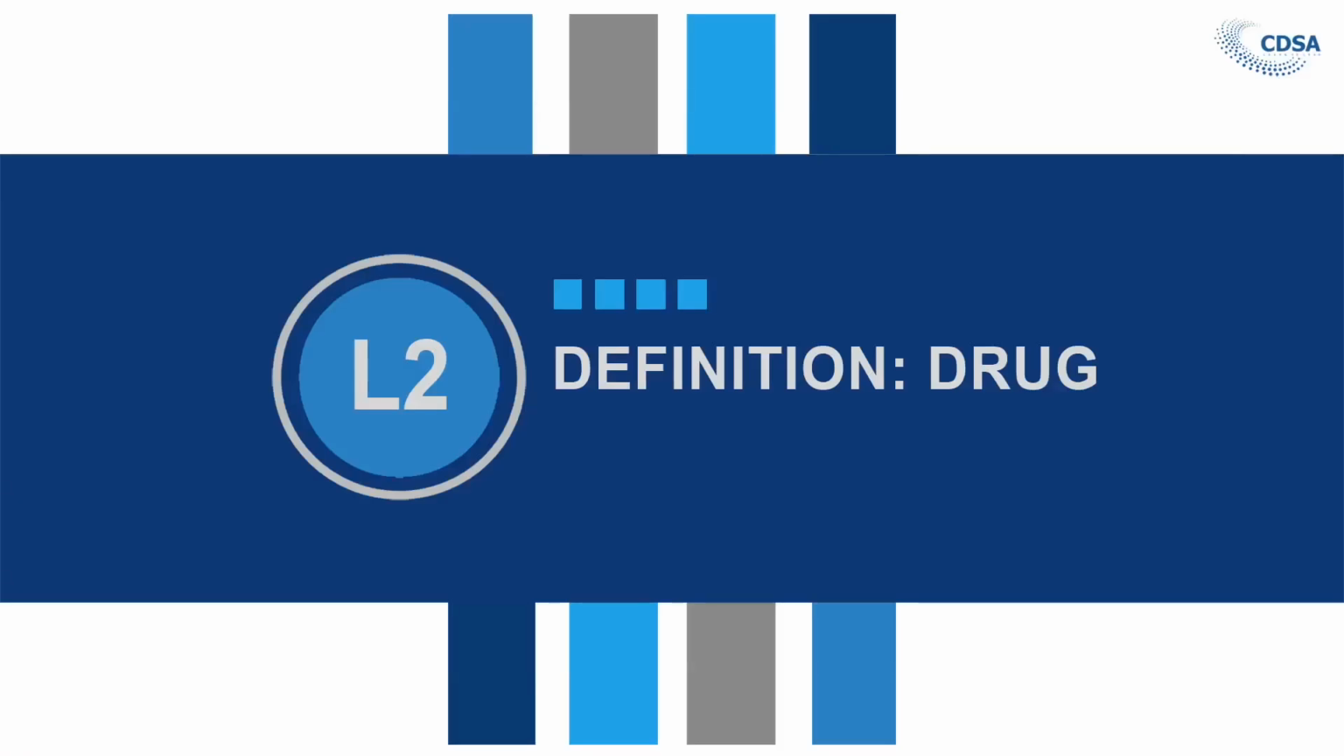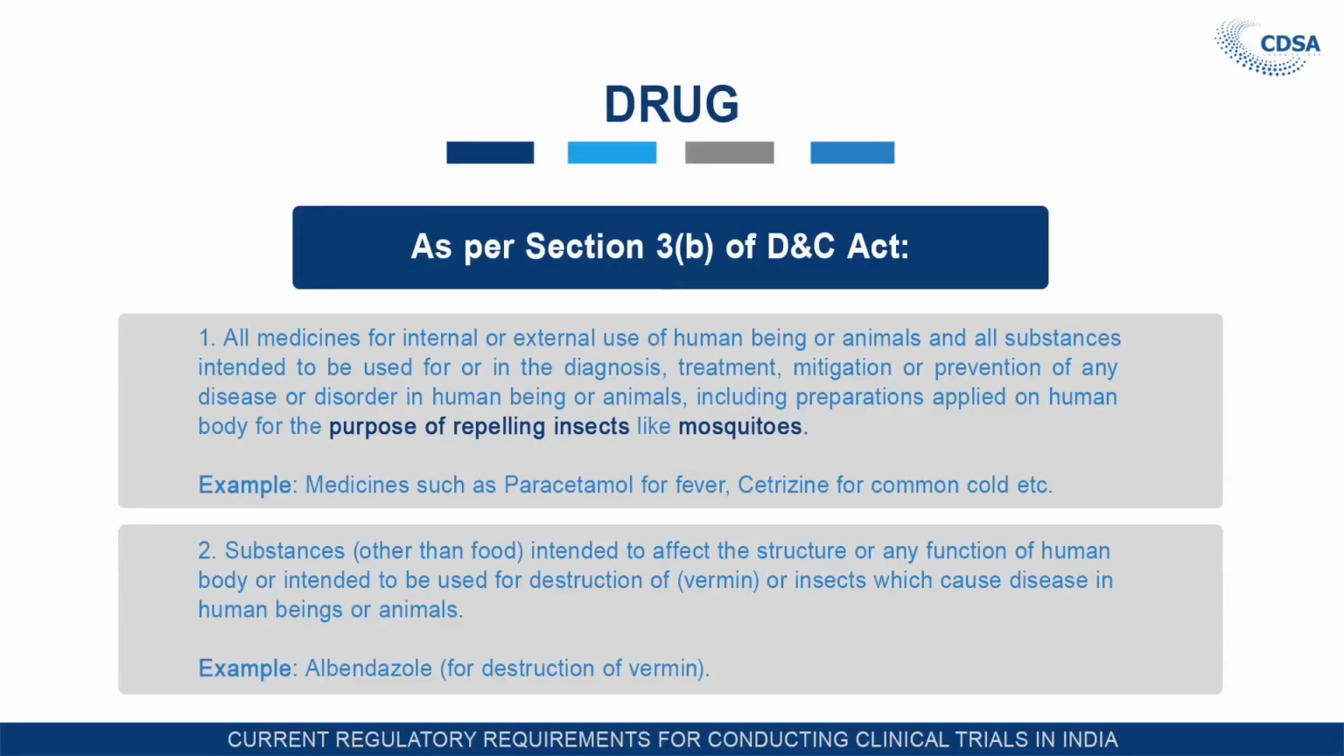So, the first is the definition of the drug. What is meant by drug? Section 3(b) of the Drugs and Cosmetics Act gives the definition of a drug. This definition has been divided into 4 subclauses. First subclause